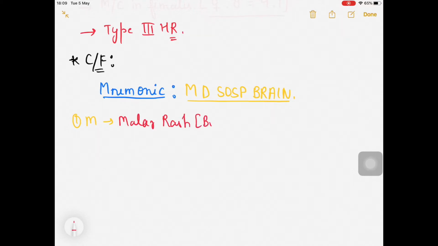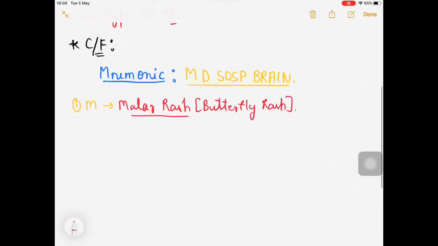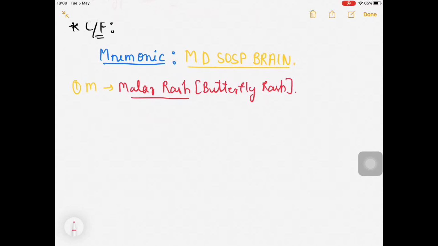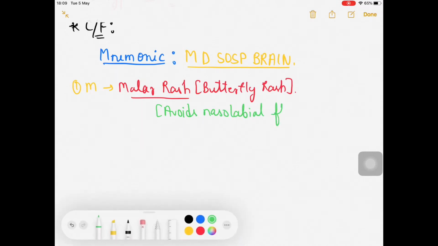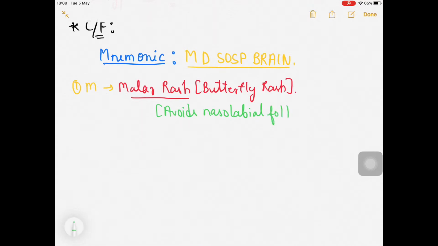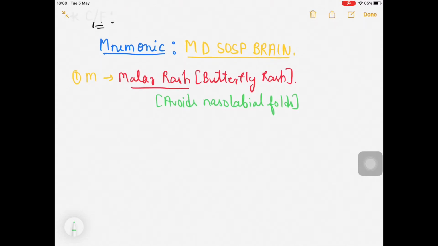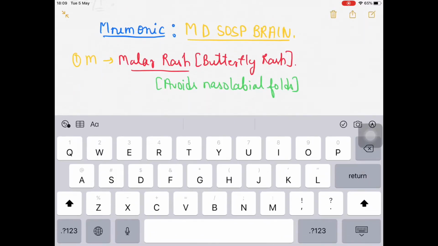Malar rash is also called butterfly rash. I'll be showing you the image of these rashes. One more thing, which is very, very important, please remember: it avoids the nasolabial folds. What are nasolabial folds? Let me show you the image so that it makes much more sense for you.